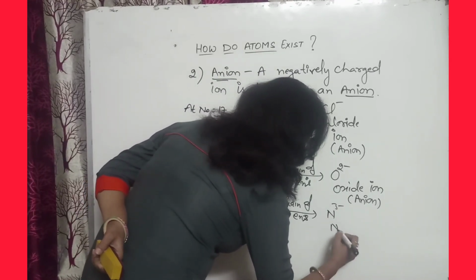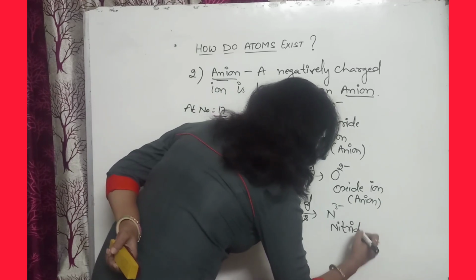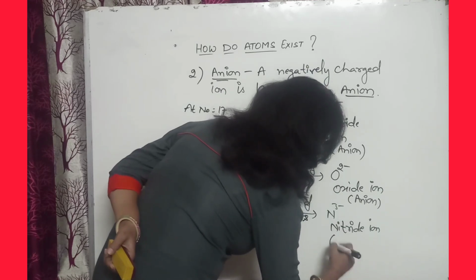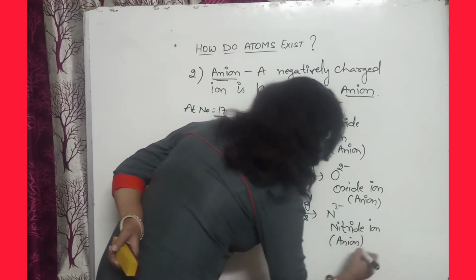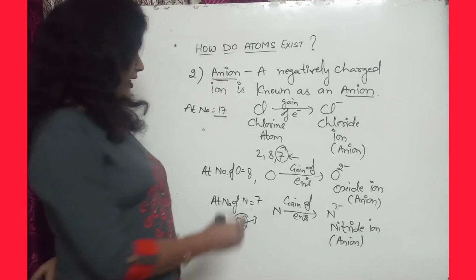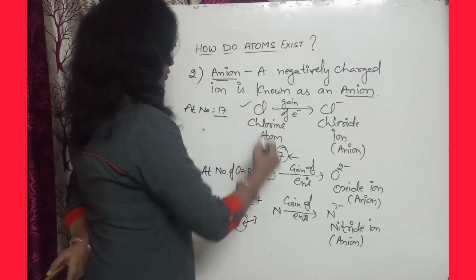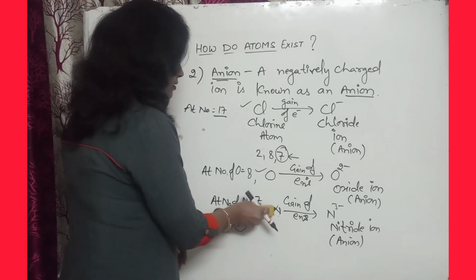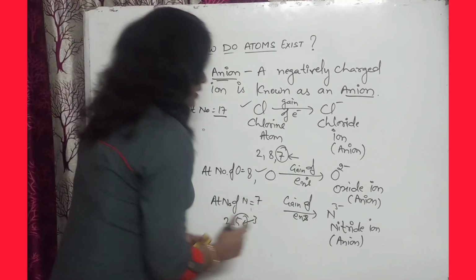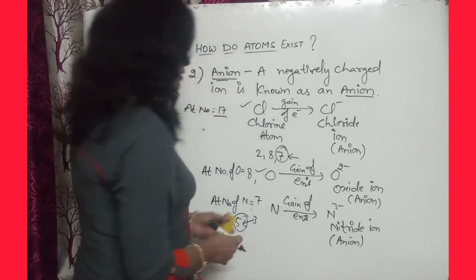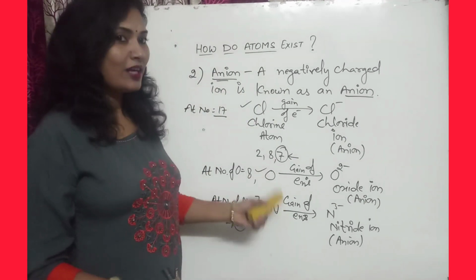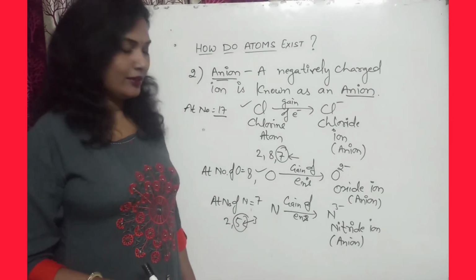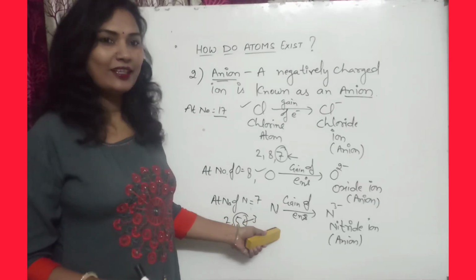So it is a nitride ion, and it is an anion. You can see that chlorine, oxygen, nitrogen, these are all non-metals. So they will form negative ions or anions. Negatively charged particles are here. So these are the anions.